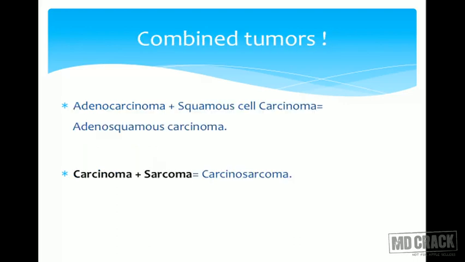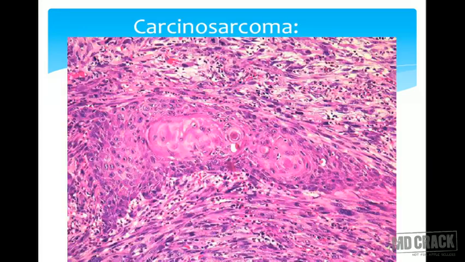Sometimes there can be dual tumors, combined tumors. We call them adenosquamous carcinomas, a combination of adeno as well as squamous. Sometimes it could be a combination of an epithelial and a sarcomatous component, carcinoma plus sarcoma. Very rare, but still a well-known entity, carcinosarcomas. They are very aggressive in nature. So this is an example of carcinosarcoma. Here is the carcinoma component. This is the sarcoma component. So a combination of epithelial and mesenchymal tumors, carcinosarcomas.